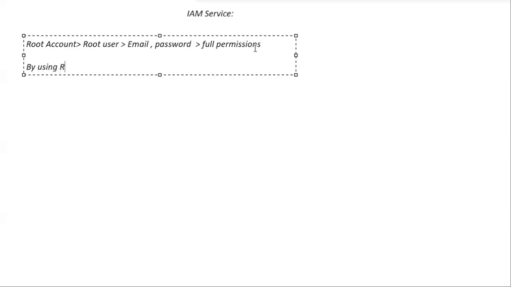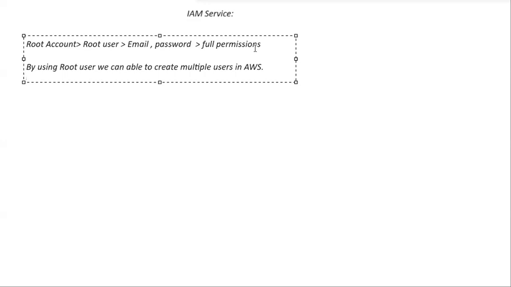By using root user, we can able to create multiple users in AWS. Okay. By using which service this root user can able to create multiple users, sir? By using IAM service. By using this IAM service in AWS, he can able to create multiple users in AWS.